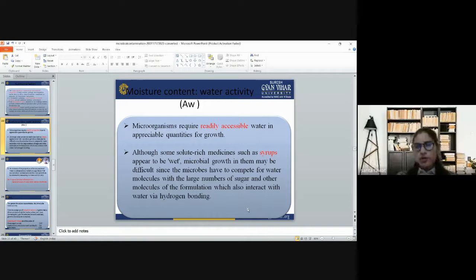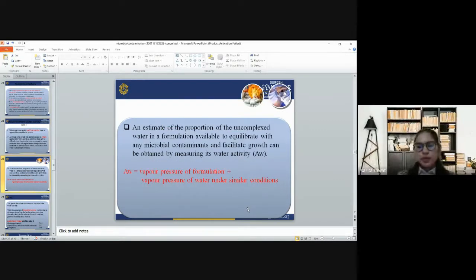Although some solute-rich medicines such as syrup appear to be wet, microbial growth in them may be difficult, since the microbes have to compete for the water molecules with the larger number of surface sugar and other molecules of the formulation, which also interact with the water via hydrogen bonding. Now, when we talk about water activity, it is the vapor pressure of the formulation divided by the vapor pressure of water under similar conditions.